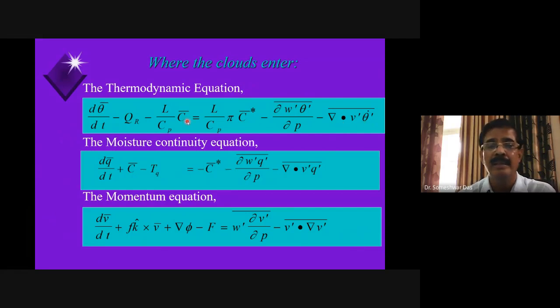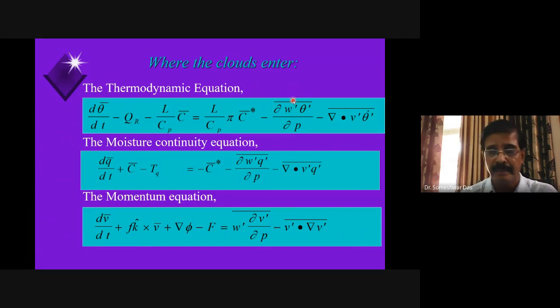Okay. Now, this is the thermodynamic equation in some form, in which the terms are written in such a way that all terms on the right hand side are because of the subgrid scale processes, right? And all the terms on the left hand side are the large scale terms, because of the large scale processes.